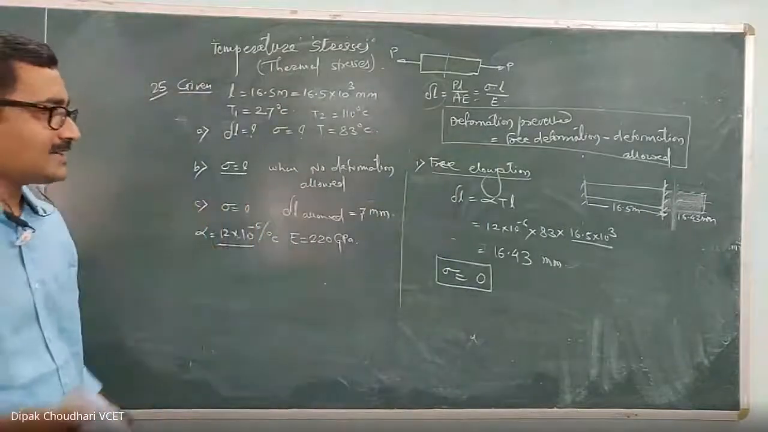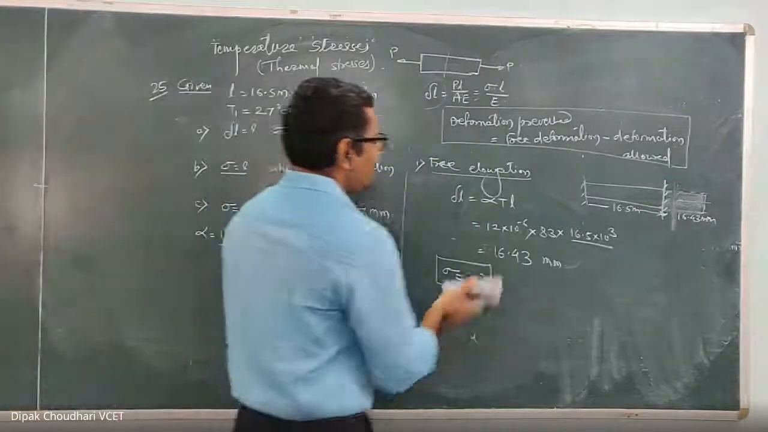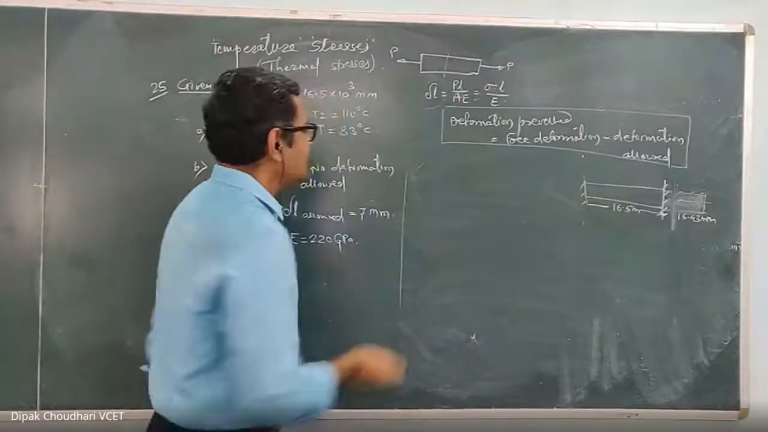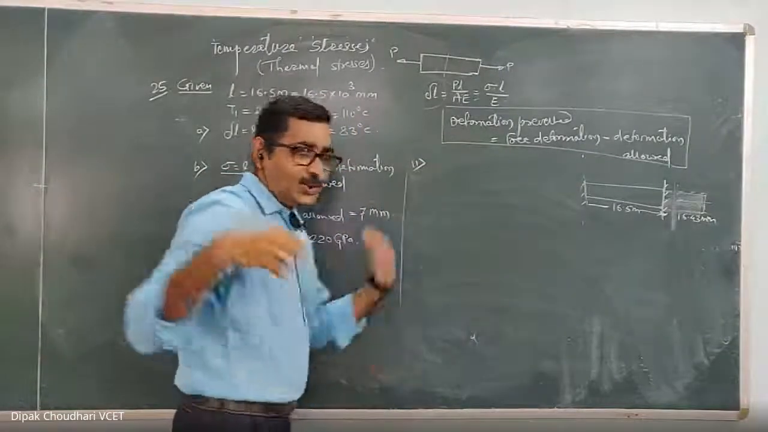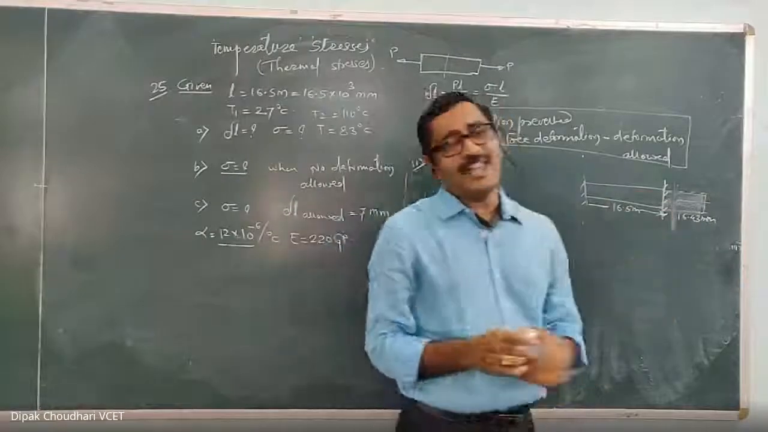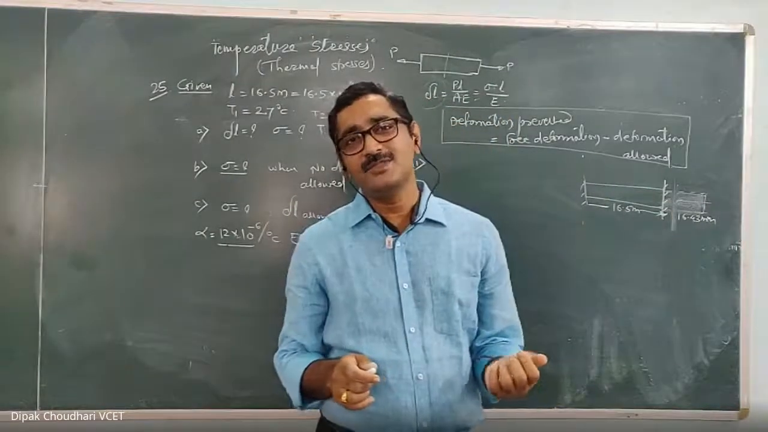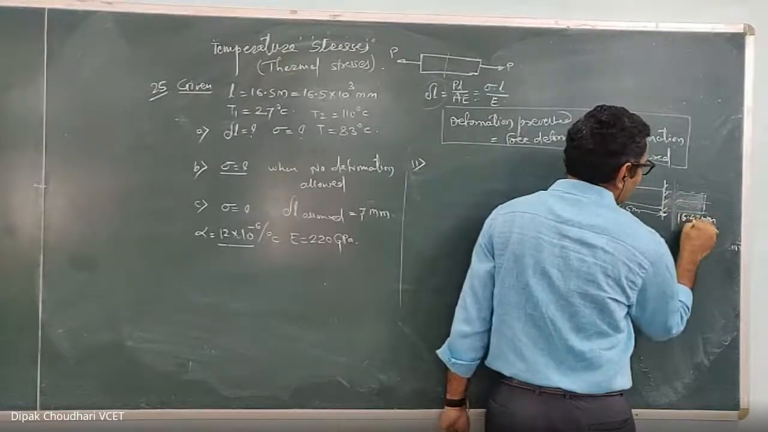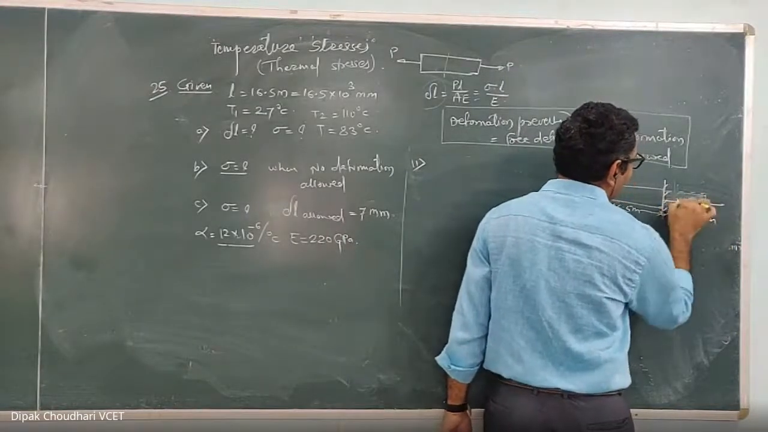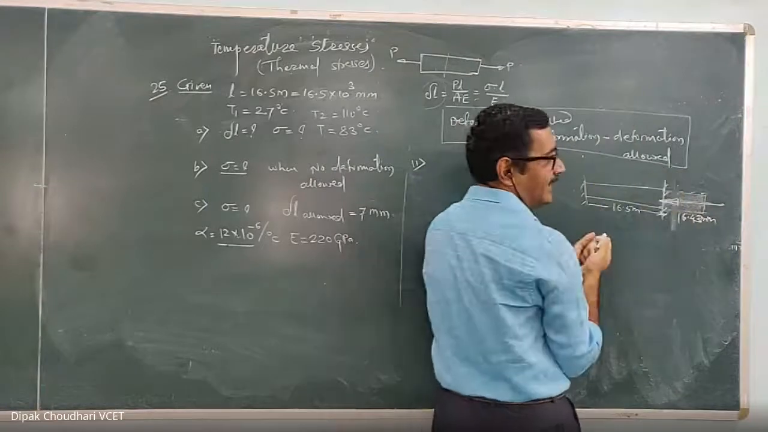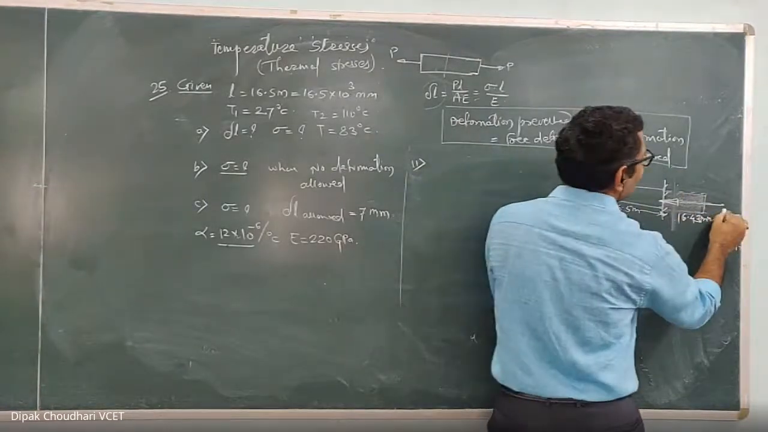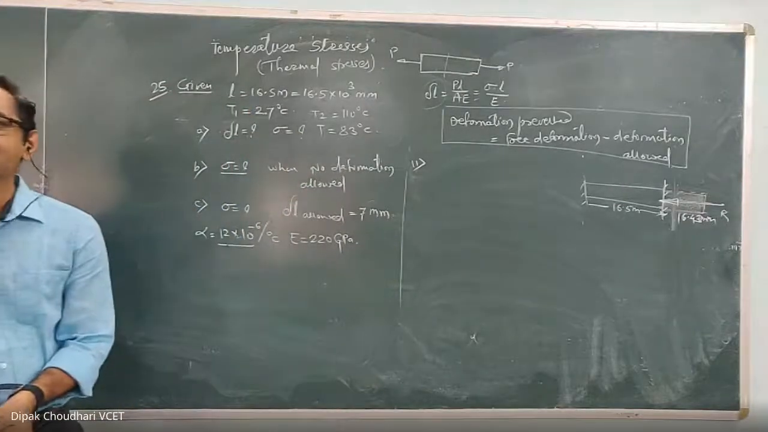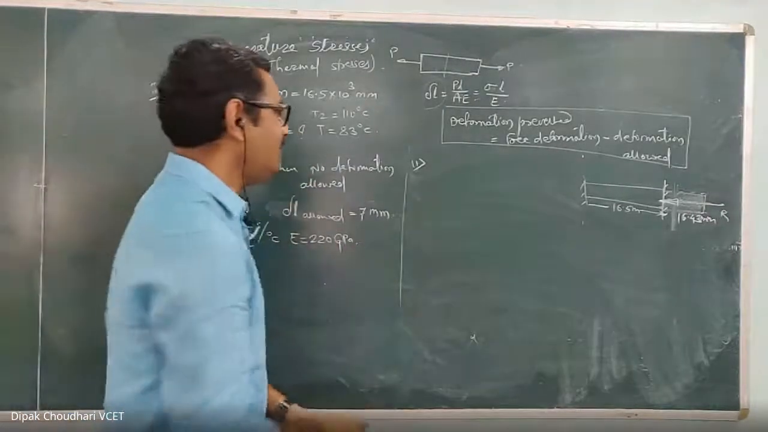This is the second part. I already told you in theory, either you can directly calculate the temperature stress, or first you can calculate how much axial force is needed to prevent this 16.43 millimeter deformation. With the help of that axial force you can calculate the temperature stress. By both ways we will calculate.